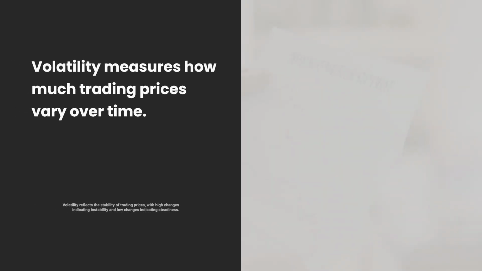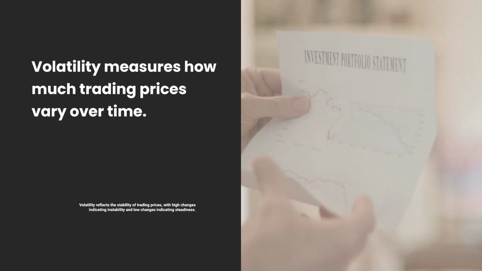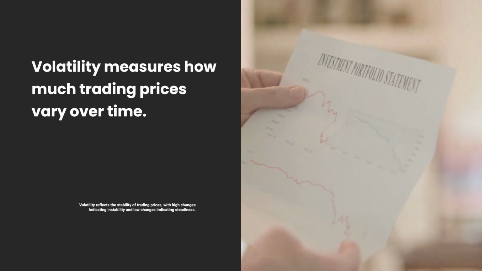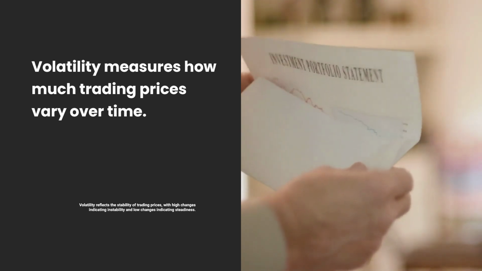Remember, volatility refers to the degree of variation in trading prices over time. High volatility means prices can change dramatically in a short period, while low volatility means prices are relatively stable. For example, if stock prices fluctuate a lot in a short period, that's high volatility.